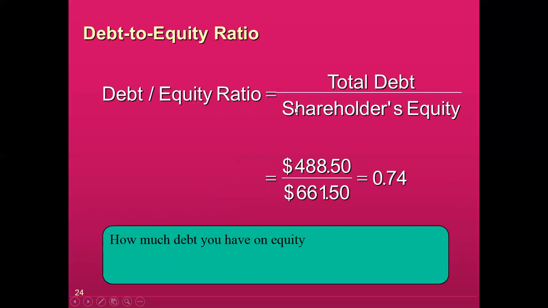Debt to equity is simply showing how much debt you have based on the equity shareholders are participating in the business. So if shareholder is participating $661 and the debt that we have in this business is 488, it means that on the basis of shareholder equity, your debt is 74%.